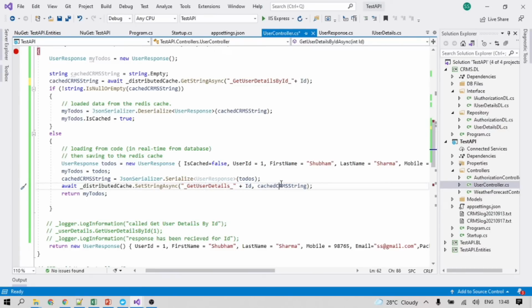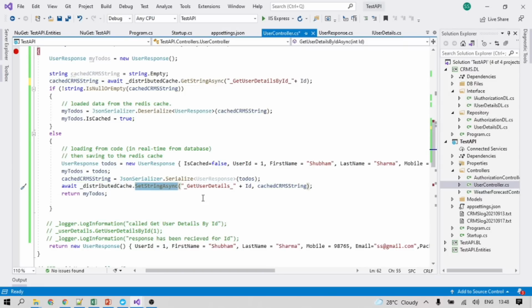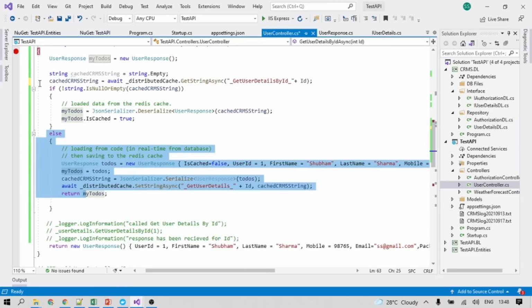So this key-value pair will get stored in the Redis cache memory. The next time we call the cache memory with this key, we will get this data. Once this is stored, we return our response as it is, but we are also saving the data into the cache memory. So when we call again with the same id, next time we will not come to this else part.